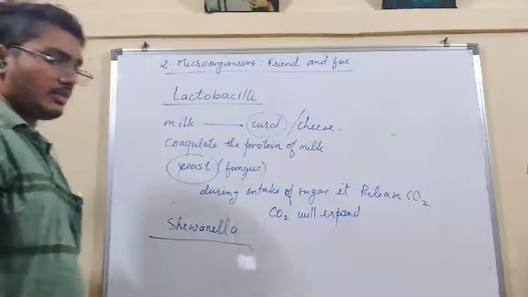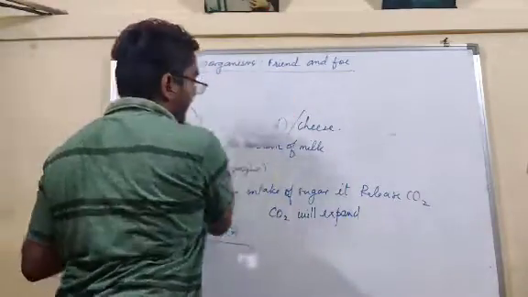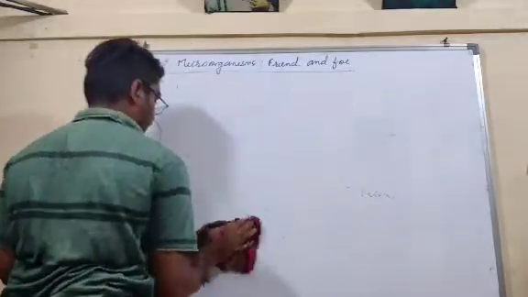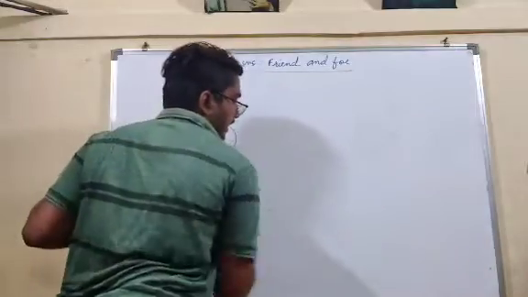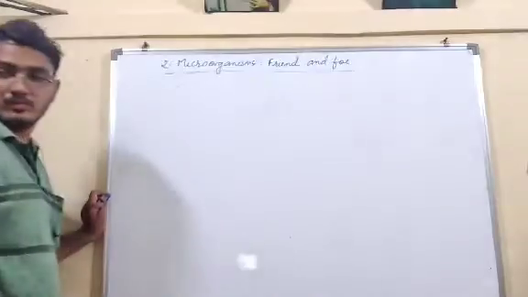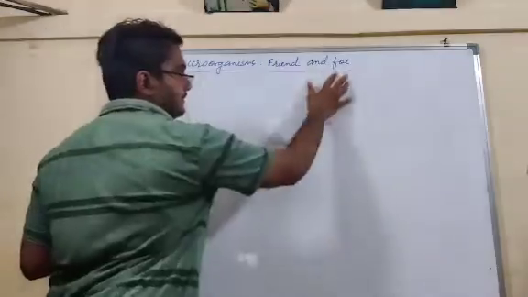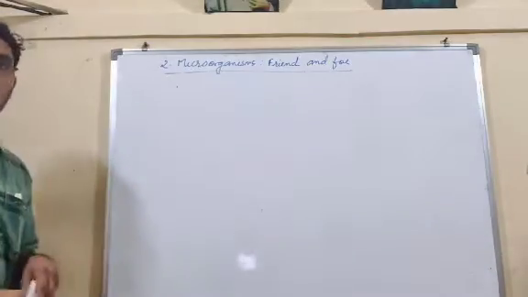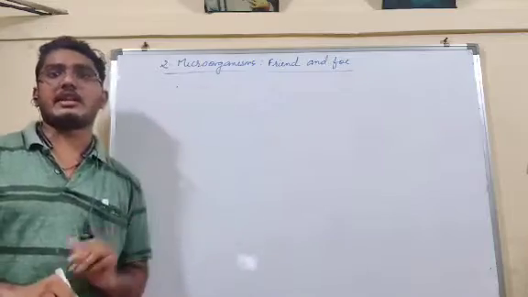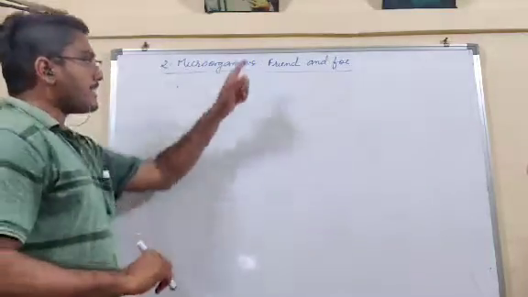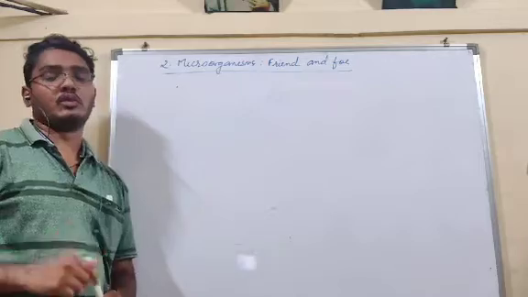Then now some are enemy. Okay, friend we understand, which bacteria are friends, which fungus are friends, that we understand. But some microorganisms are foe.